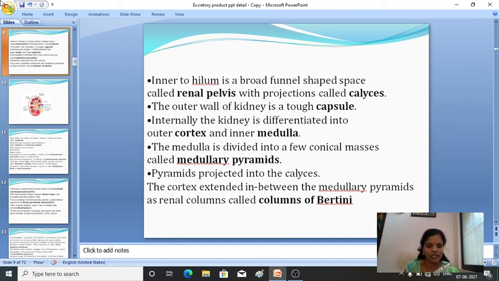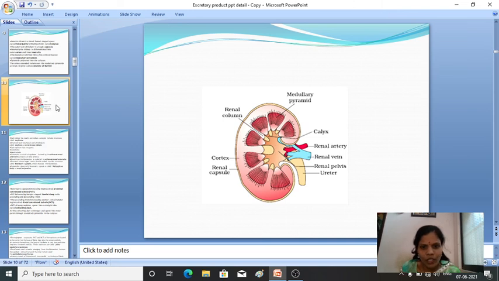The medulla is divided into a few conical masses known as medullary pyramids, and the pyramids project into the calyx. Here you can see these medullary pyramids, connected to the calyx here. Hope you can see it in this diagram.